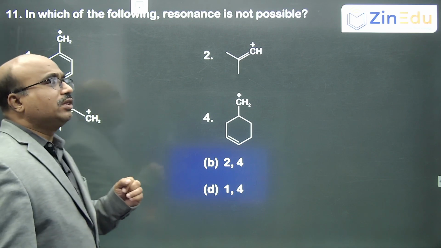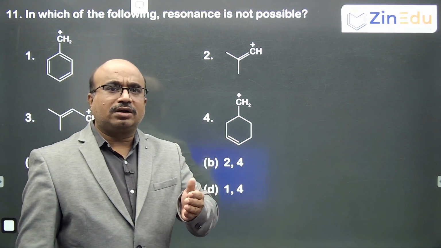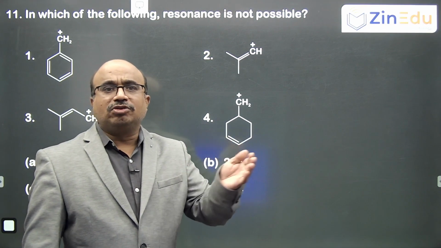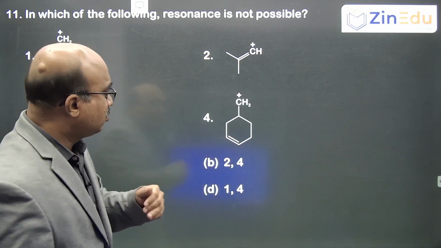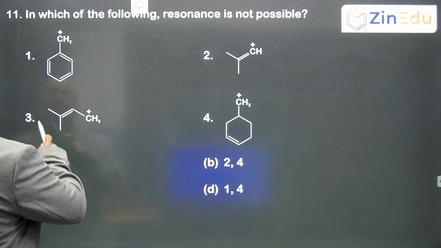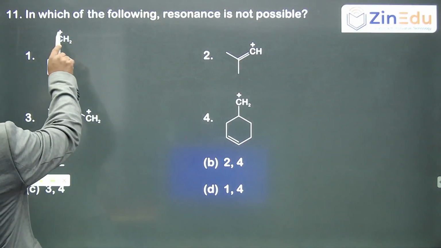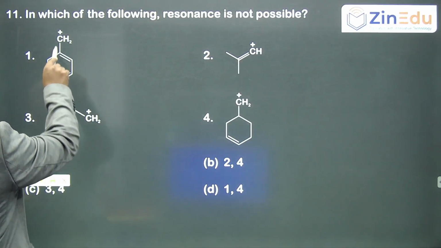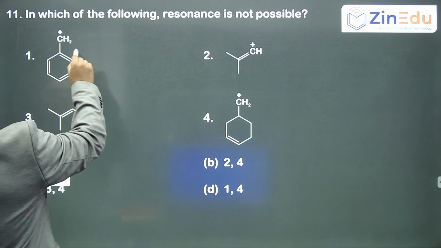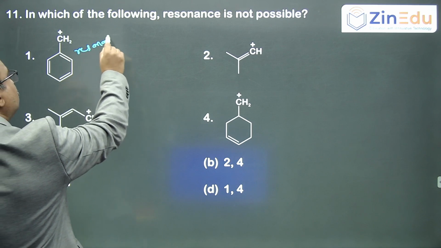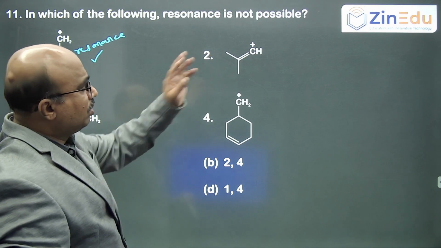In which of the following is resonance not possible? What is the condition for resonance? The pi electron cloud and the positive charge, or pi electron cloud and negative charge, must be in alternative position, that is, we say conjugated position. Then they are said to be conjugated. So here the pi bond and positive charge are alternative, with one sigma bond in between them. So it is conjugated, so resonance exists in this. So this cannot be our option, because he said no resonance should be there.